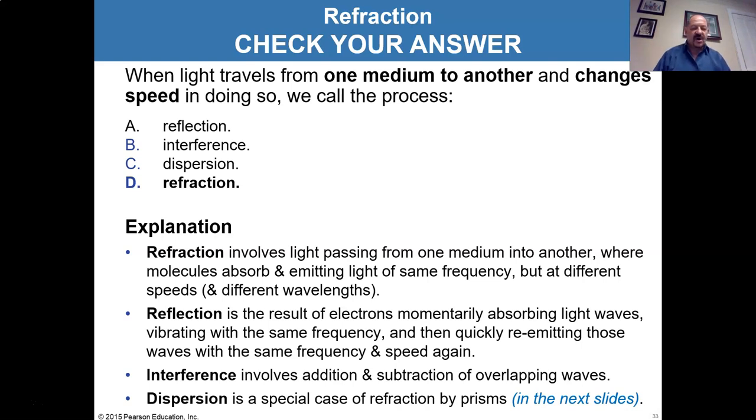Dispersion, we haven't really talked about. Dispersion is a special case of refraction caused by prisms. This is when white light, so white light contains all the different colors of the rainbow, hits the prism, which is typically made of glass or plastic. It's going to refract at the surface between the air and the prism, but different wavelengths of light will refract differently, and we'll talk about that in a minute.